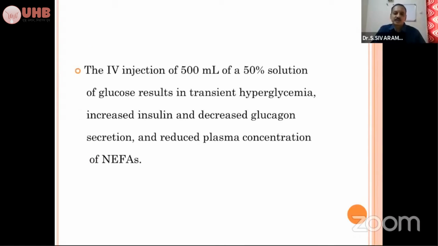Injectable phosphorus is available, and oral phosphorus is also available that you can use. So the main line of treatment is hypertonic dextrose solution with dexamethasone or isoflupredone.